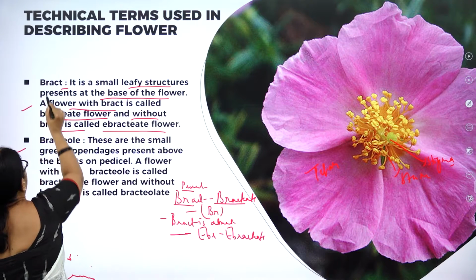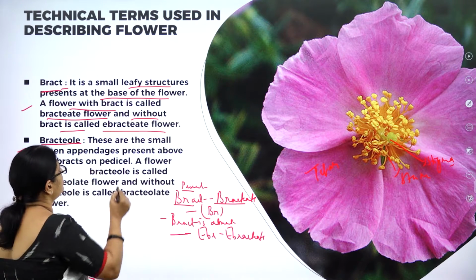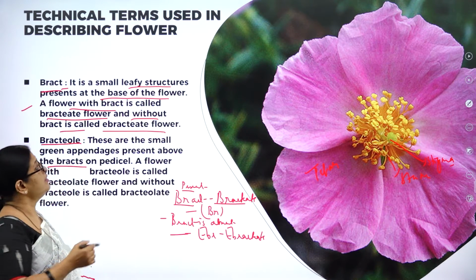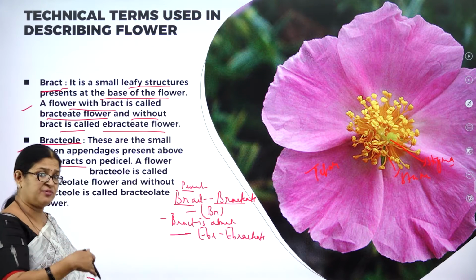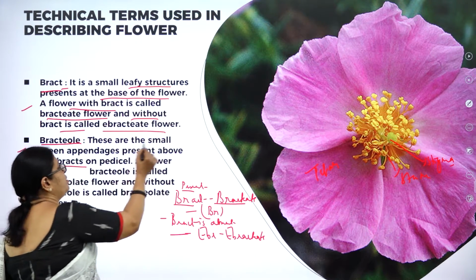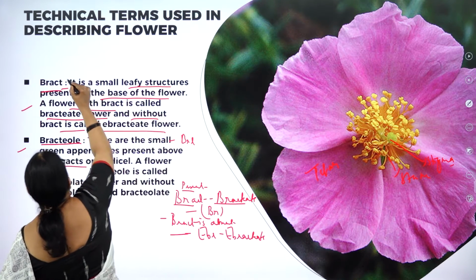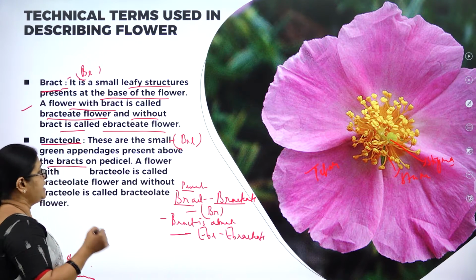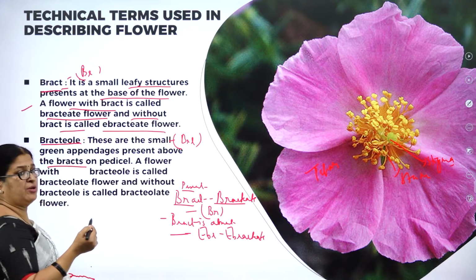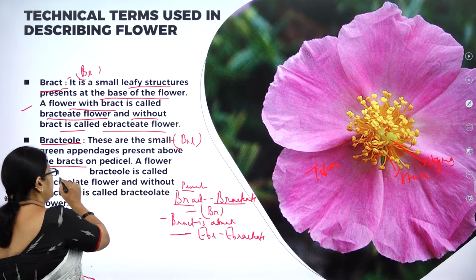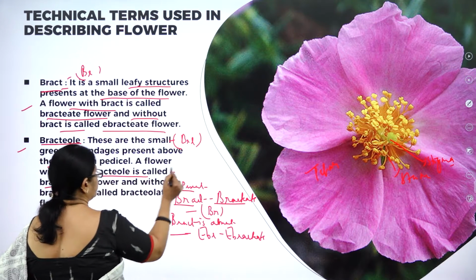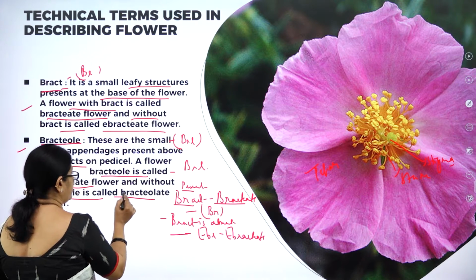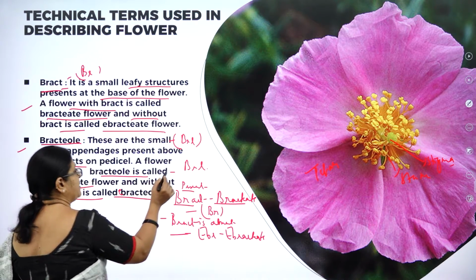So moving on to the next very important term, that is bracteole. These are small green appendages present above the bracts. Bracts are leafy structures present at the base of the flower. What are bracteoles? And the symbol you write is Brl. Here we write the symbol Br, here we write it as bracteoles. A flower might have the bracteole or may not have a bracteole. So the flower with bracteole is called bracteolate, so we write it as Brl. And a flower without bracteole is called ebracteolate.